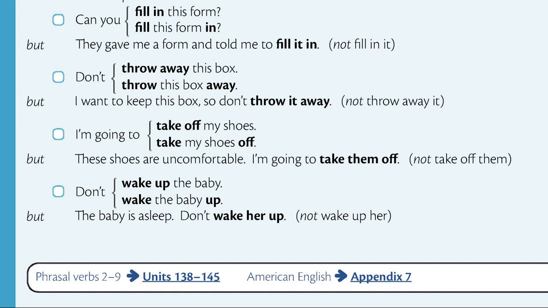I'm going to take off my shoes. Or, I'm going to take my shoes off. But, these shoes are uncomfortable. I'm going to take them off. Not take off them. Don't wake up the baby. Or don't wake the baby up. But the baby is asleep. Don't wake her up. Not wake up her.